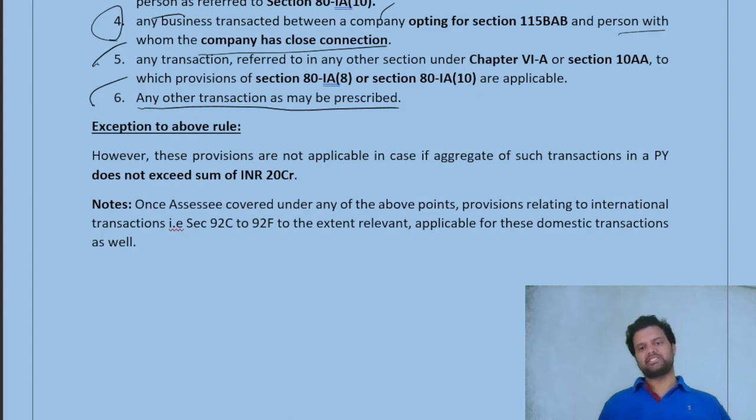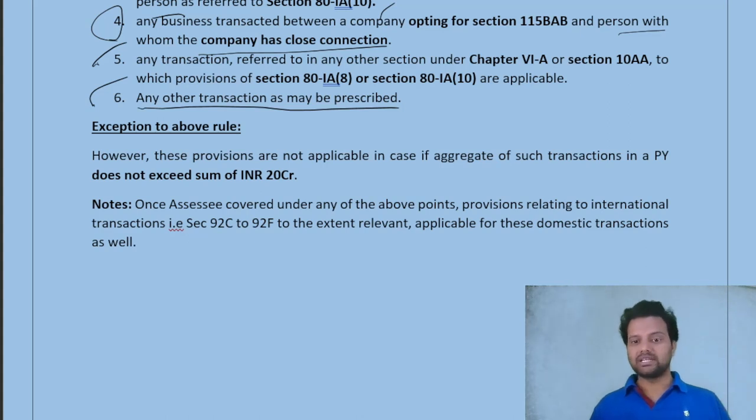Just like any other provision, section 92BA also has an exception. The exception is that if the aggregate of the total transaction value, that is inter-unit goods and transfers, etc., whatever points we have just discussed, if the total aggregate value of those transactions does not exceed 20 crores in a previous year, then these provisions are not applicable. If the total value of those transactions doesn't exceed 20 crores, then these provisions are not applicable.